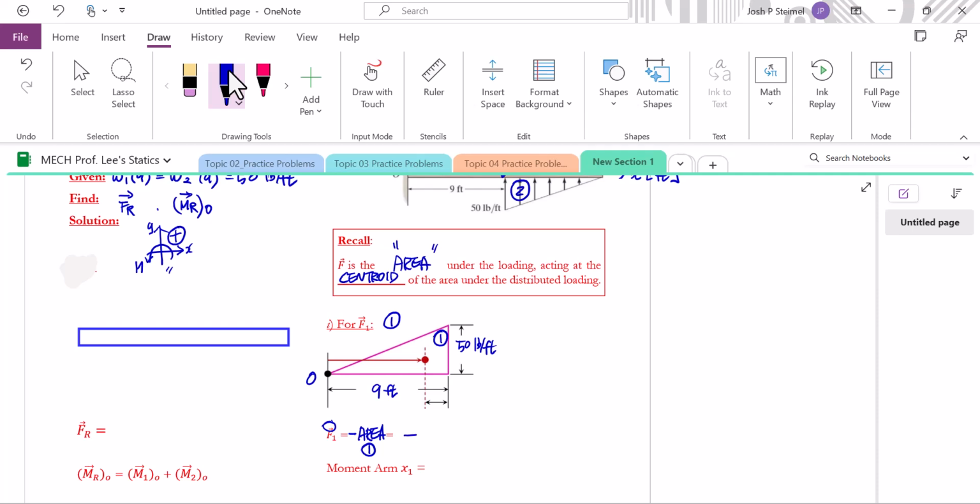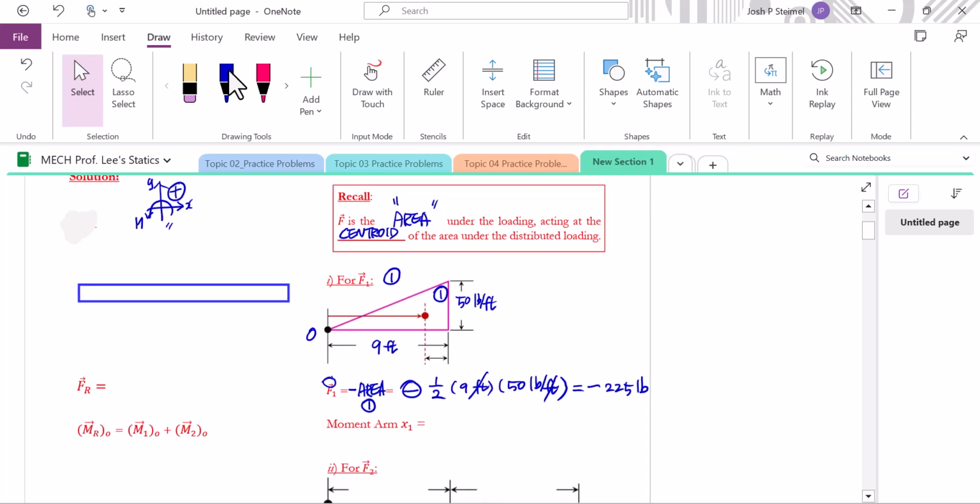It can be found by minus, don't forget, because of the direction, and 1 over 2, because it's a right triangle, and base, which is 9 feet, and height, which is 50 pounds per foot. That's what we took from the given information. It will turn out to be pounds, which is the force from the loading. Therefore, if we calculate this one, don't forget minus in terms of direction, it's going to be 225 pounds, the force under the right triangle loading.